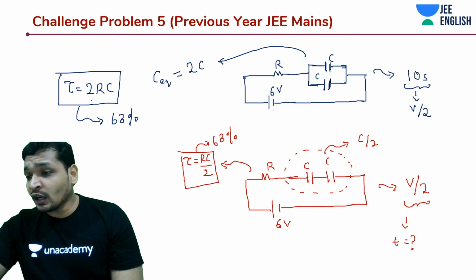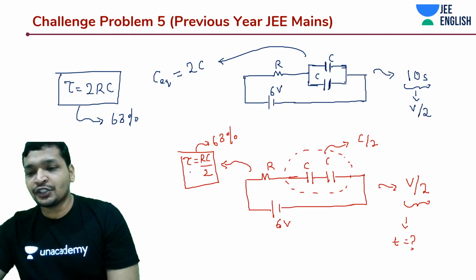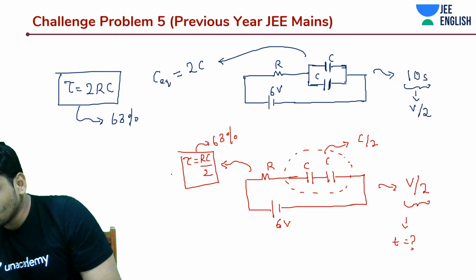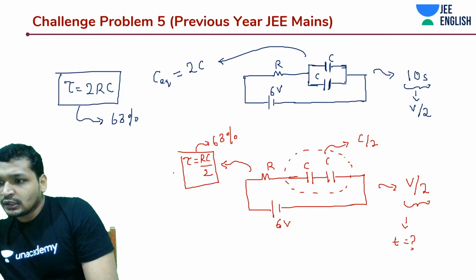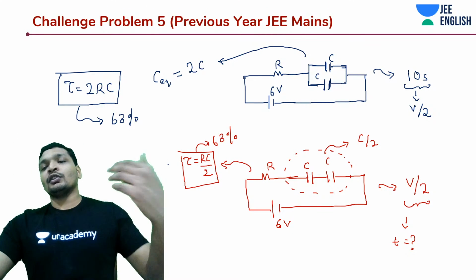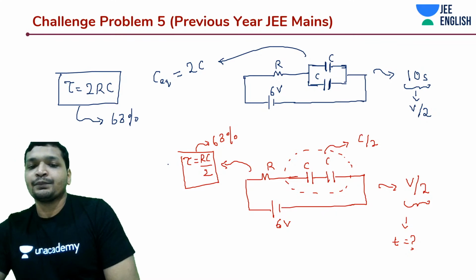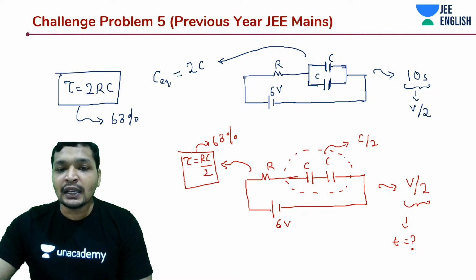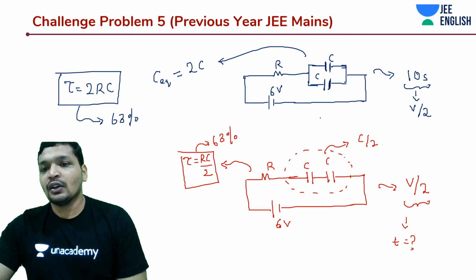So this takes longer and this takes shorter. Yes, right. So what it should be? Should it be more than 10 seconds, or less than 10 seconds? It should be less than 10 seconds, guys. Okay, it's V by 2.